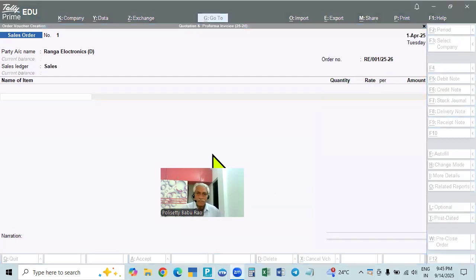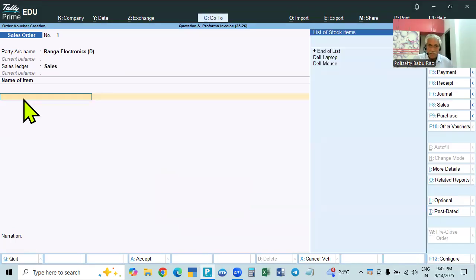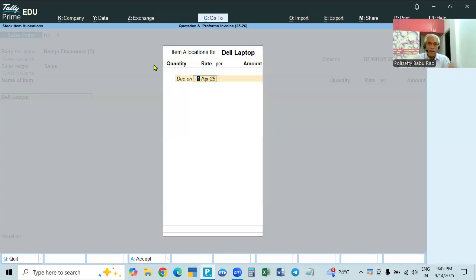Then we will take the material. So first of all, we will take up the Dell laptop. And here, what is the due date? The due date is the supply date; we have to supply. I give 5 days, so we can give 5 days here. If you give a date, 5 means 1st April, 5 means 6th April, it will not take. That is why we can give 5 days.